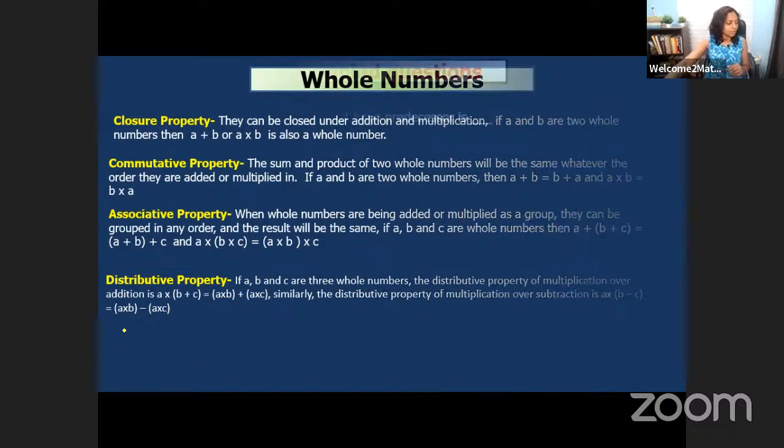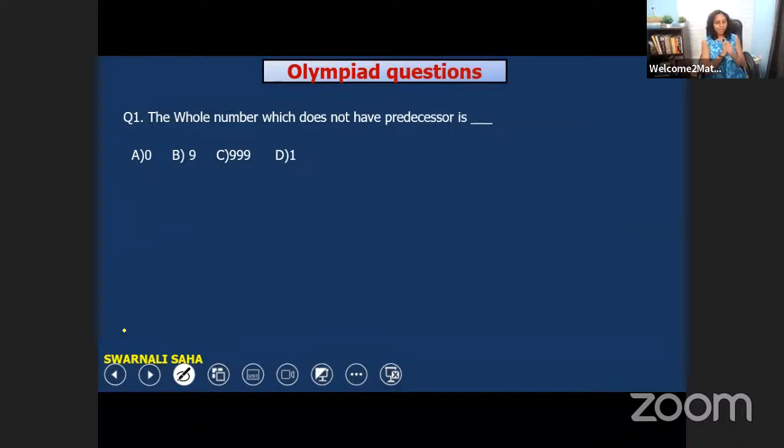So let's solve our first Olympiad question. So the question is here, the whole number which doesn't have any predecessor is, and we have 4 options, A, B, C, D, which would be the right one? Can you find out the answer? Anyone can tell me the whole number which doesn't have a predecessor.